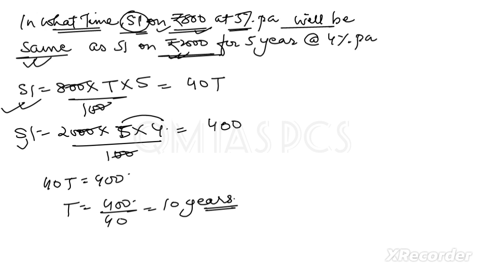In this SI chapter there are only two formulas: SI is equal to PRT divided by 100, and amount is equal to P plus SI. But while solving numericals, we have to understand how to apply those formulas.